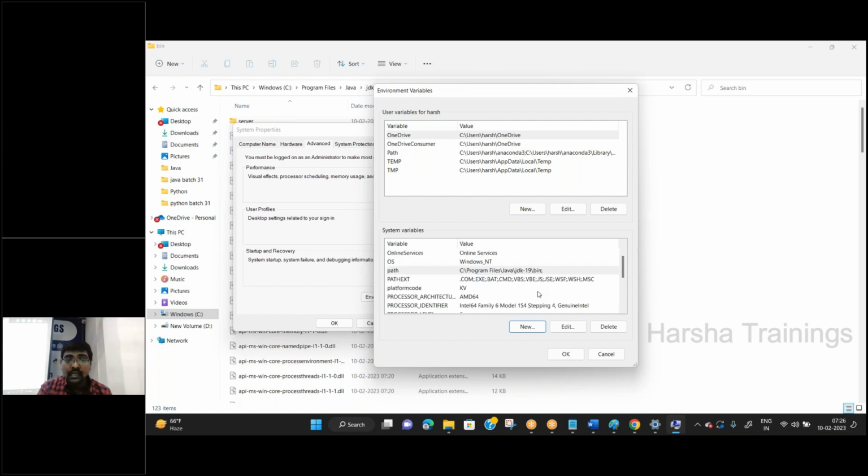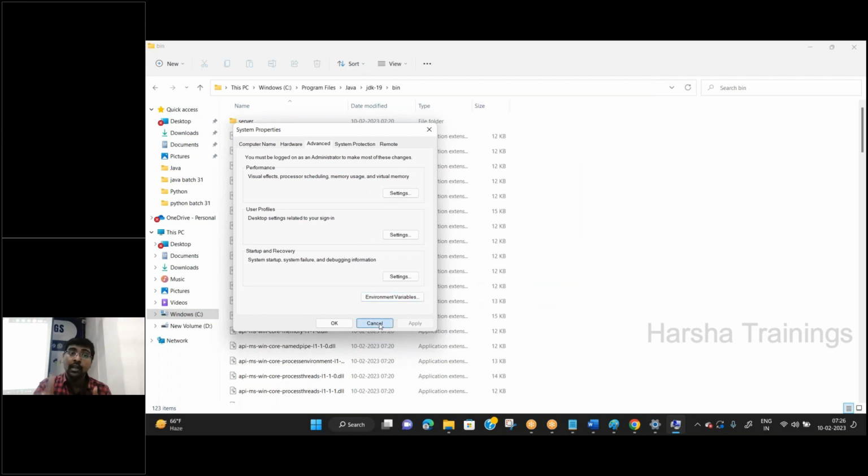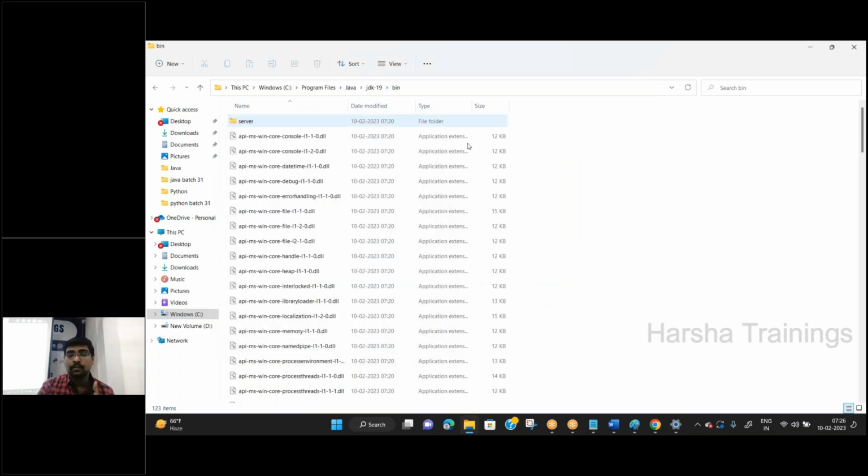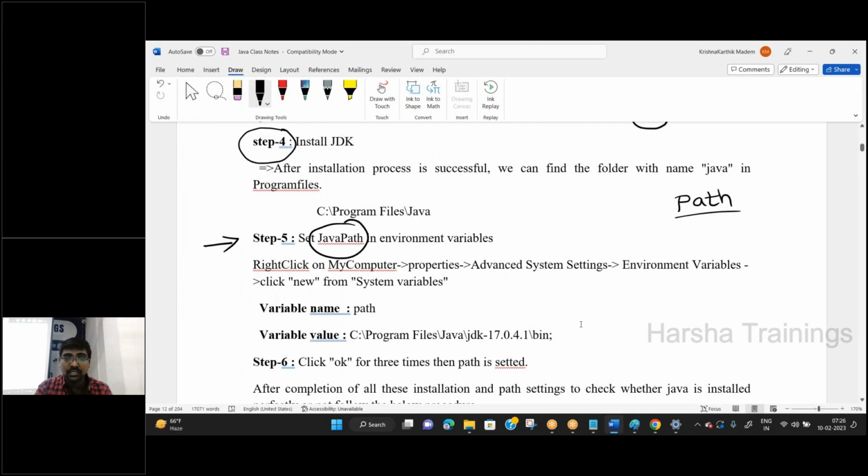Now the path is completed. Okay. Now click on OK, OK, OK. I already set the path, so I am simply clicking on cancel, but you need to create the path. After completion of the entire thing, click OK three times. See this one?